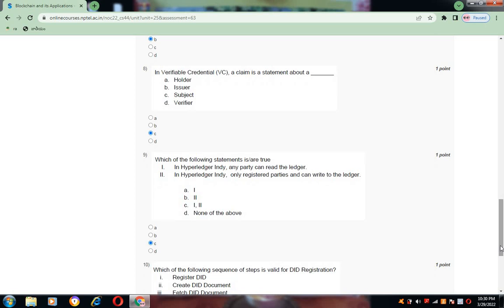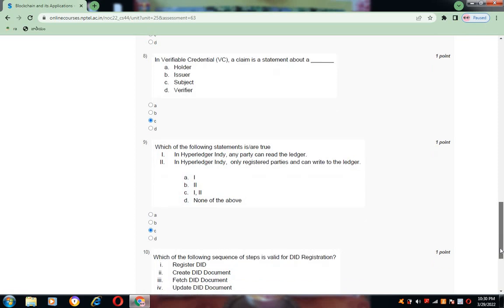Now coming to question number 9. Which of the following statements is true? One, in Hyperledger Indy, any party can read the ledger. Two, in Hyperledger Indy, only registered parties can write to the ledger. So which one is the correct answer? Both statements are correct. So that's why option C, which mentions 1 and 2, is the correct answer.